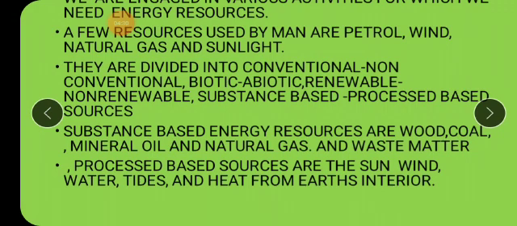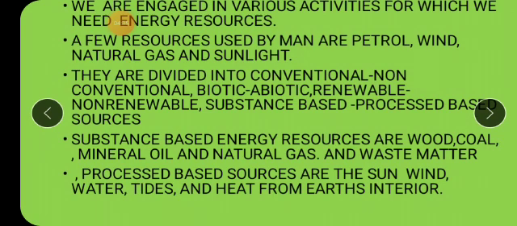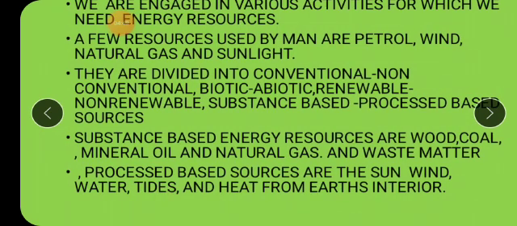It needs a setup, it needs to set up some industries and machines, isn't it? Water, of course, if you want to use water to produce electricity, you need hydroelectric power stations where water is used to produce electricity. So you need those turbines, big machines, and then that water could be used to produce electricity. Tidal energy, of course, it is not easy to produce electricity. It's not so simple that you get the water from tides in the sea or oceans and then make the electricity. No, again there you have to set up some industries, you have to set up certain machines, and then you can use those tides of the sea or oceans, and you can produce the electricity. And heat from the earth's interior.